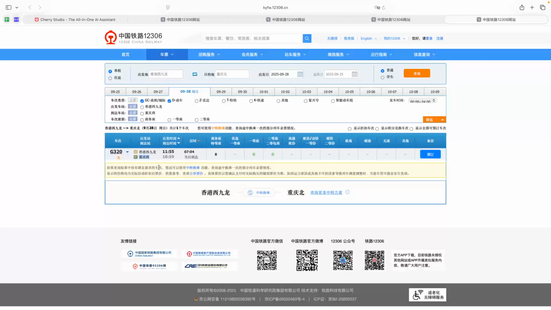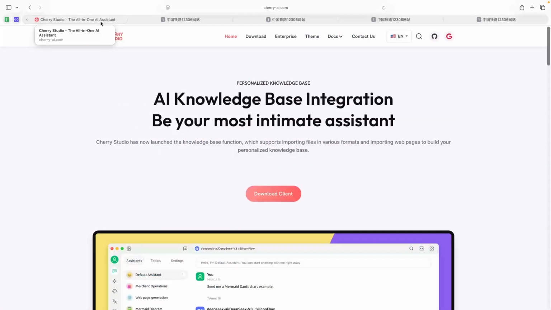Okay, so this is the first demonstration using the official website to do it, and then you realize they have some limitations, and you need to do a lot of searching, selection, and filtering. So it may not be that intuitive for people who believe AI can change the way things work and change how we do the searching. So the next demo I want to show you is using Cherry Studio.